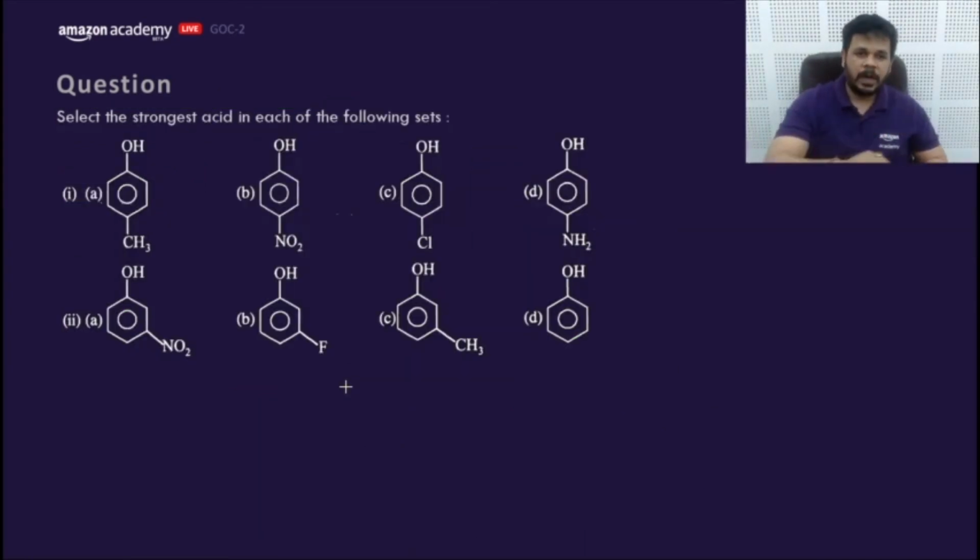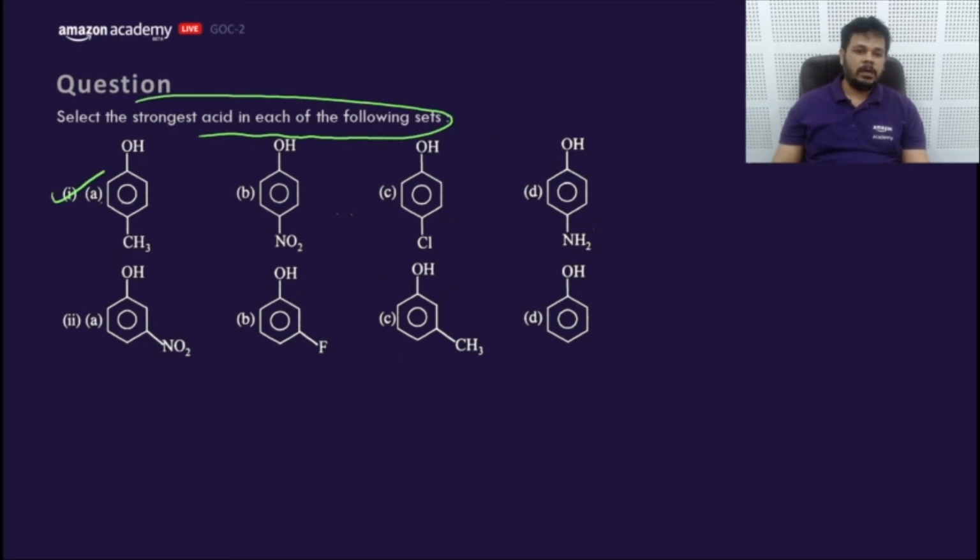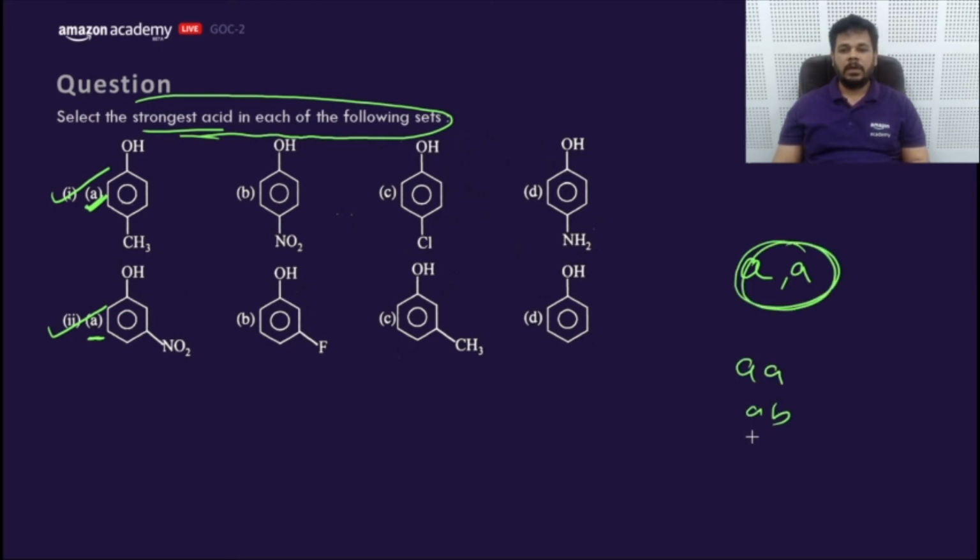Let's move to the next part of it. Select the strongest acid in each of the following sets. In the first set and the second set, you need to search for the strongest acid. You need to answer like this. If you think A is the one having the highest acidic strength, answer A. In this way, in this format: AA, AB, BC, CD.